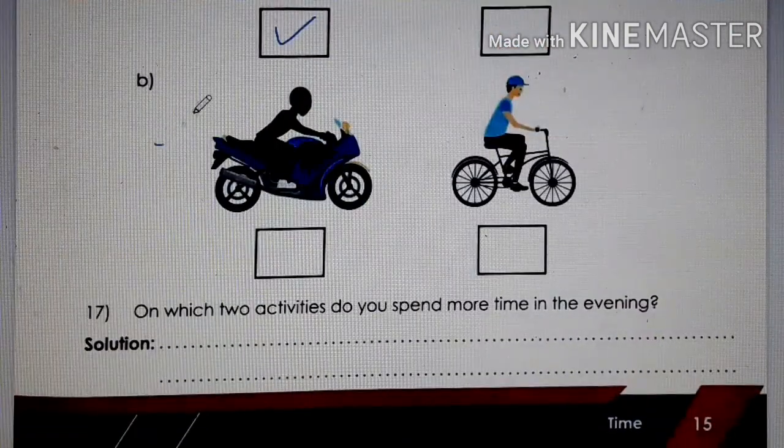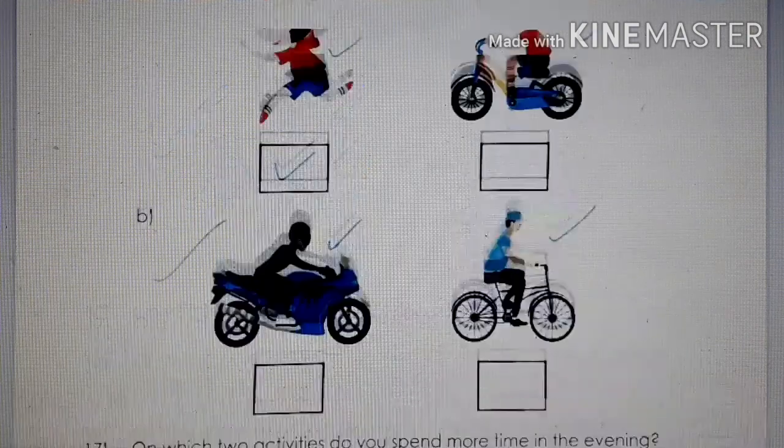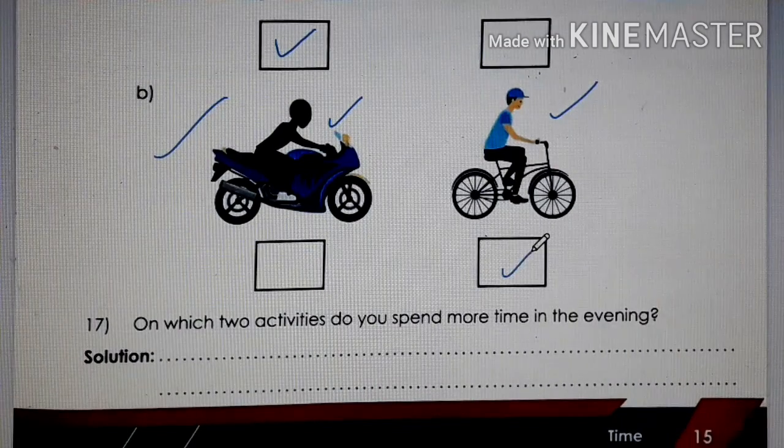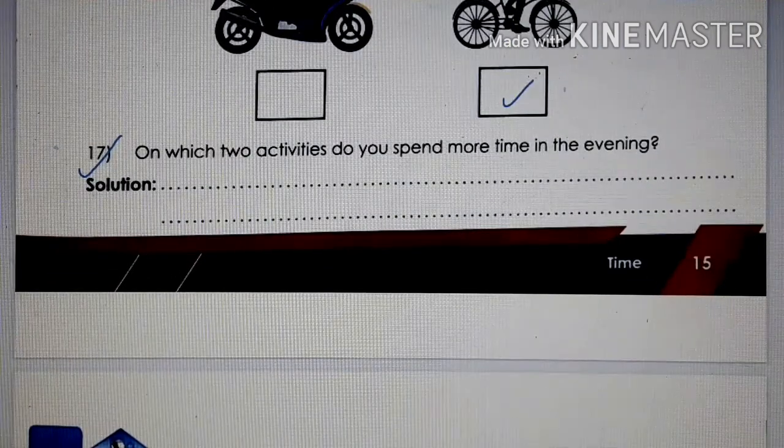Next, B. Here the man is riding this bike and here the man is riding bicycle. So what will take more time, children? What will take more time? Going by bicycle, isn't it? Number 17. On which 2 activities do you spend more time in the evening? So children, you can give this answer yourself. You know which 2 activities you do in the evening and you take more time. You spend more time in that, okay?